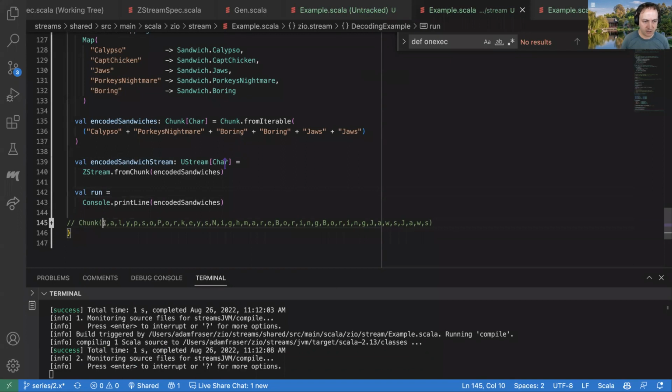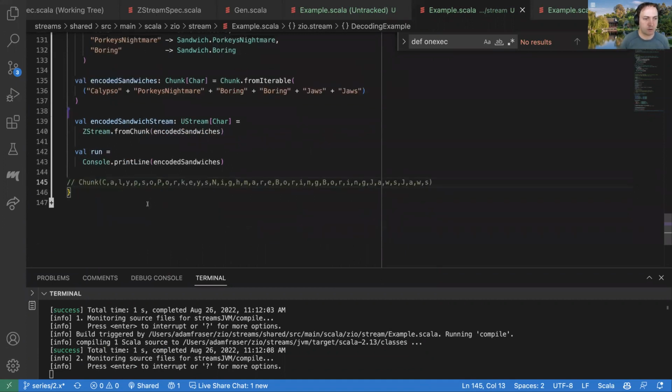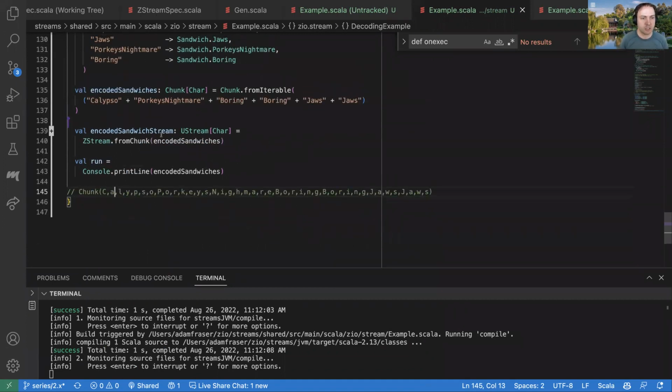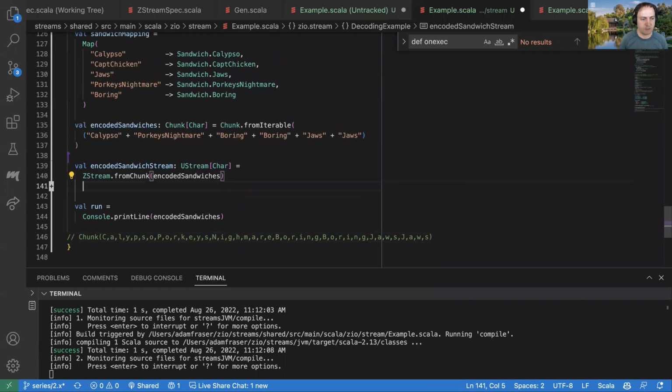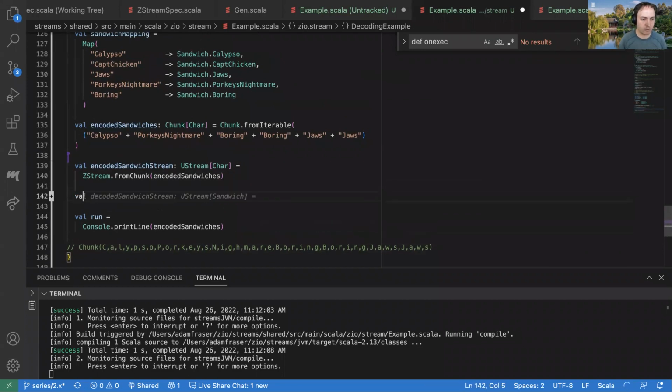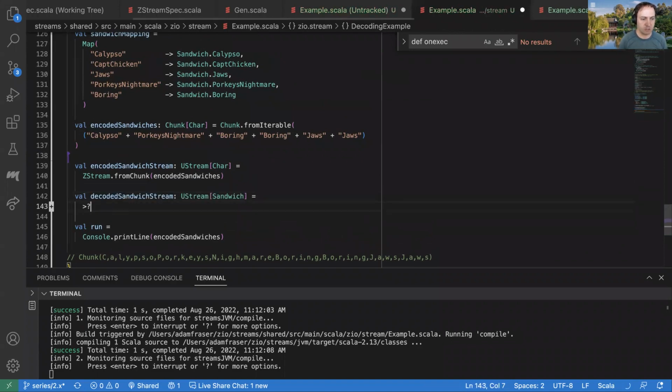So if the stream is a chunk of C and then a chunk of A, that should work, or if it's a chunk of CA, that should work too. So we'll come to that when we do our implementation. And so maybe let's just sketch out what we need here. What we want is this stream of sandwiches.